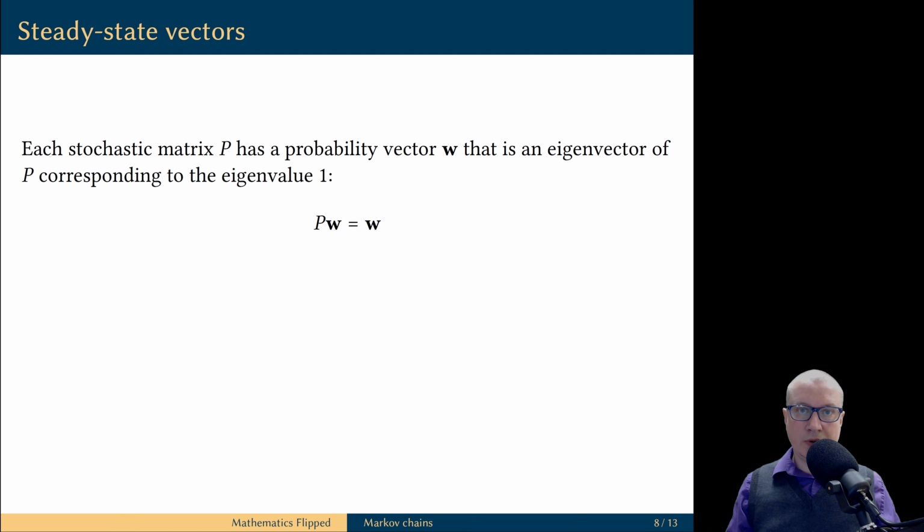Each eigenvalue comes with eigenvectors. In fact, among all possible eigenvectors of the matrix P which correspond to the eigenvalue 1, it is possible to choose a probability vector. This is not terribly difficult to prove, but it is outside the scope of this video.